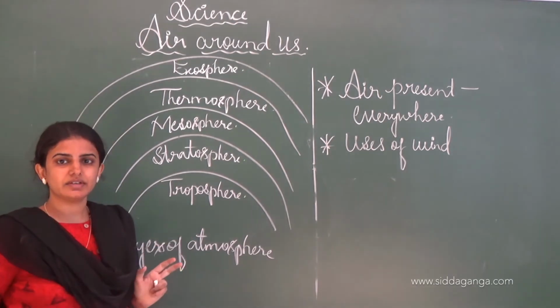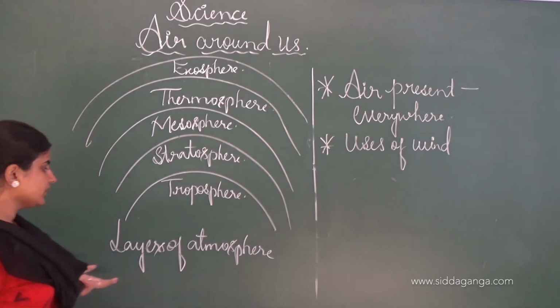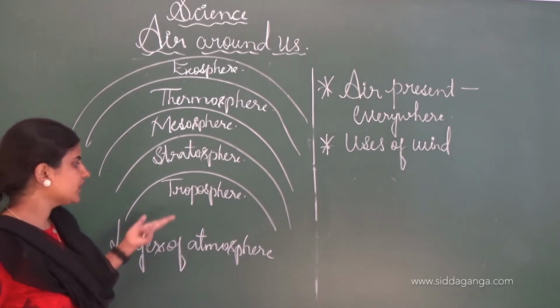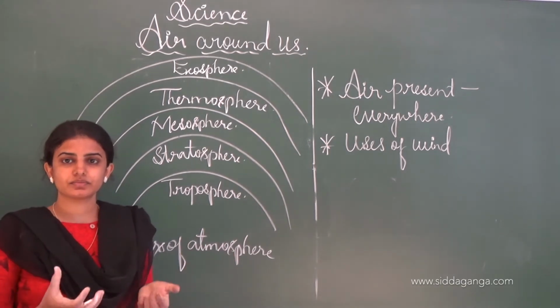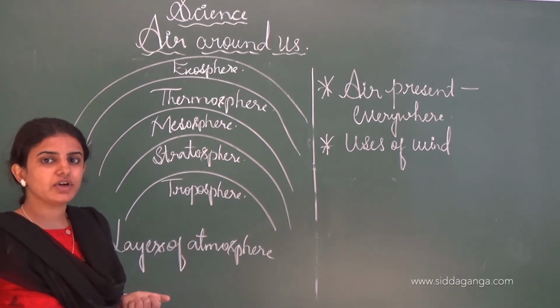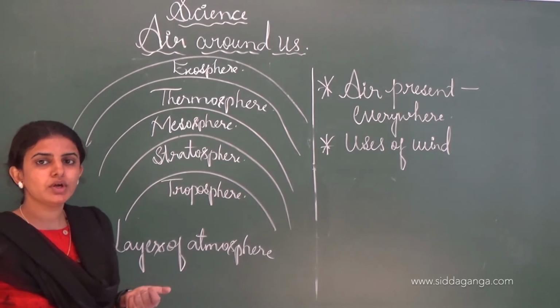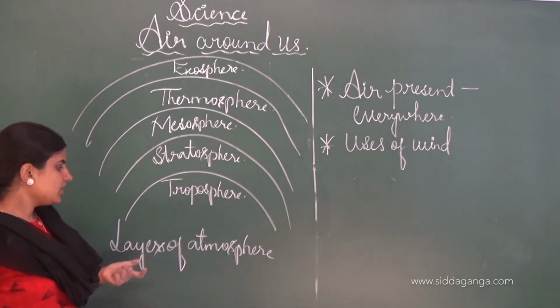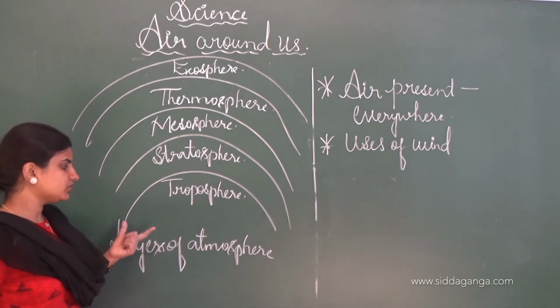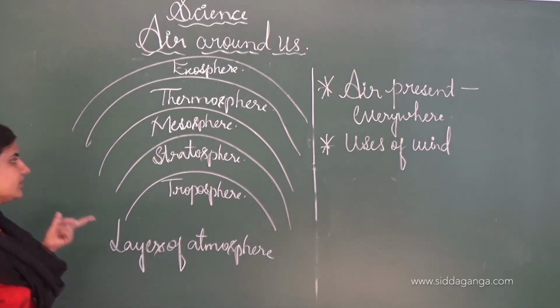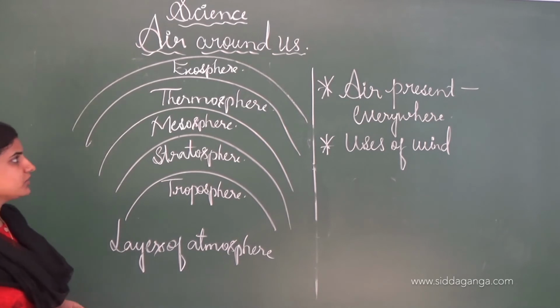These are the different layers of the atmosphere, and usually the atmosphere is present in this portion, so it reduces the harmful ultraviolet radiation coming from the sun to the earth surface. And see, these are the different layers of the atmosphere.